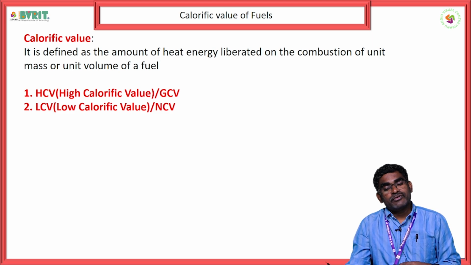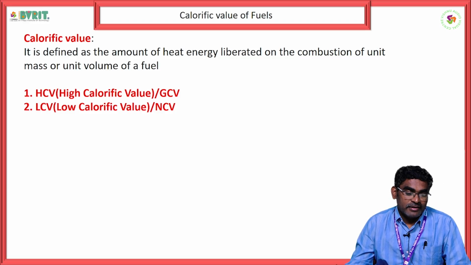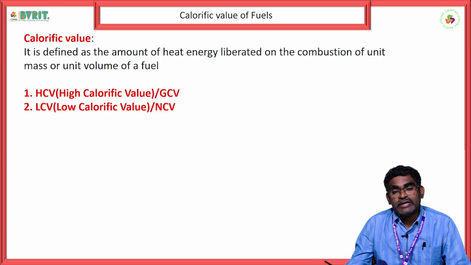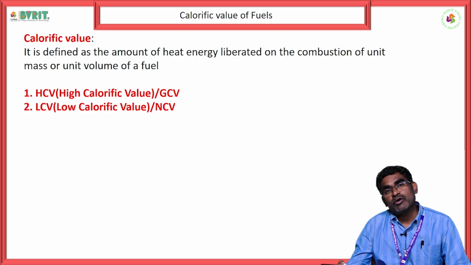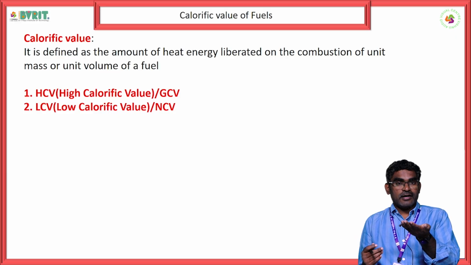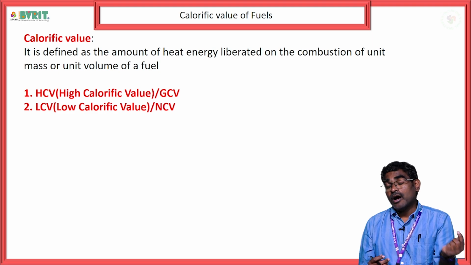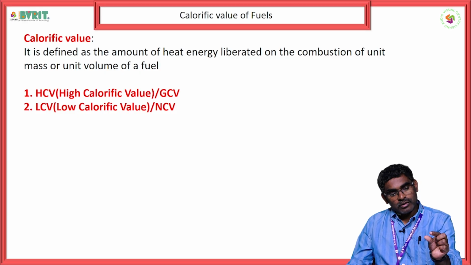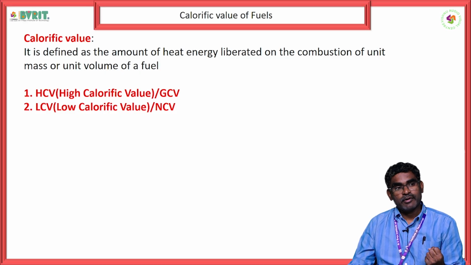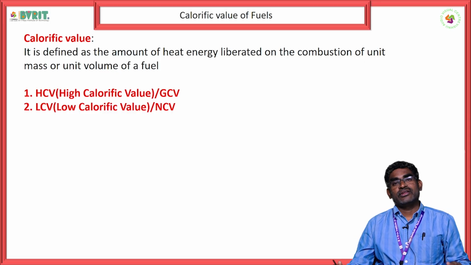Now let us come to the definition of calorific value. What is meant by calorific value? Calorific value is defined as the amount of heat energy liberated on combustion of unit mass or unit volume of a fuel. Say, unit mass means 1 gram, or unit volume means 1 ml. Now, we performed combustion for 1 gram of coal. Then how much heat energy it is generating, that is called its calorific value.